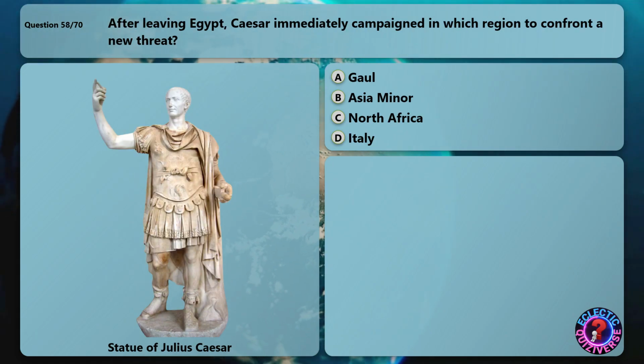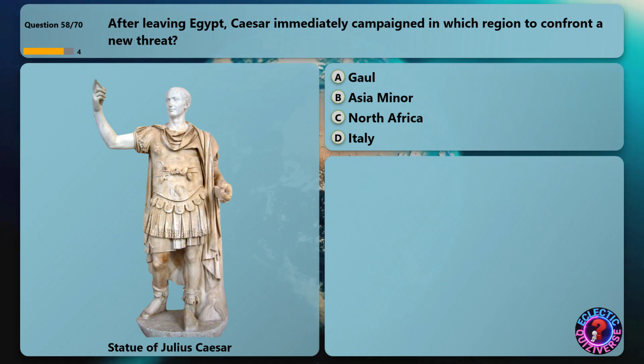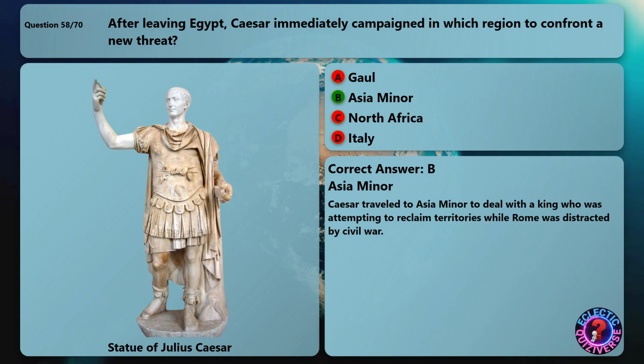After leaving Egypt, Caesar immediately campaigned in which region to confront a new threat? The correct answer is Asia Minor. Caesar traveled to Asia Minor to deal with a king who was attempting to reclaim territories while Rome was distracted by civil war.